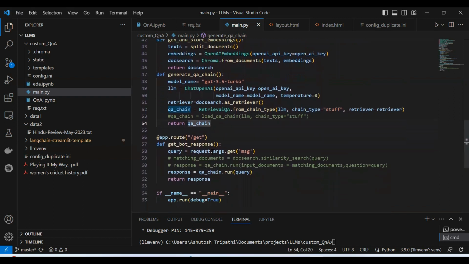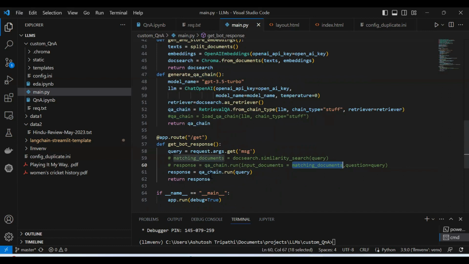And then the moment I type any query, I get the query using request.args.get. In the message, I'll get the query from the UI, and then I can run whatever chain I want to run. This is the QA chain, coming from this one. If you want to use load QA chain, you can also use that, but for that you have to pass the matching documents as well.